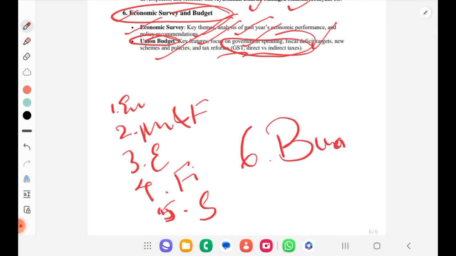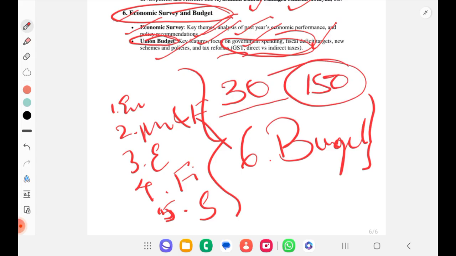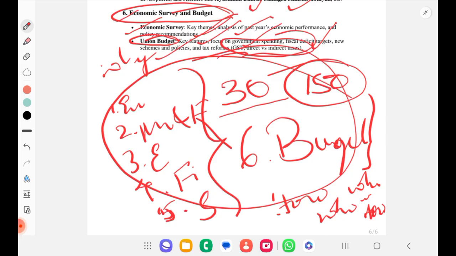If you are able to complete these chapters thoroughly, you will be able to score around 30 marks in prelims and around 150 marks in mains. That's the importance of the economics subject. We have seen why this subject and how to get clarity of the subject and what to be studied. We know all the WH questions now. What, why and how. Okay. This is the session for today. From tomorrow we will be starting with the first chapter of economics.